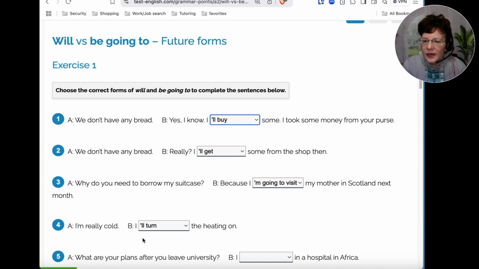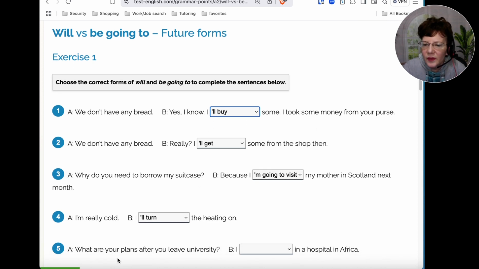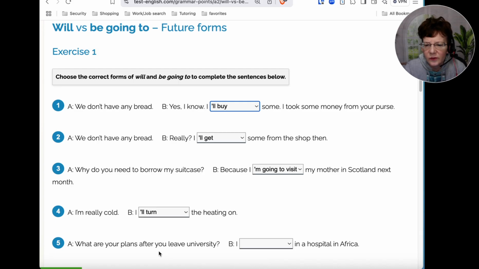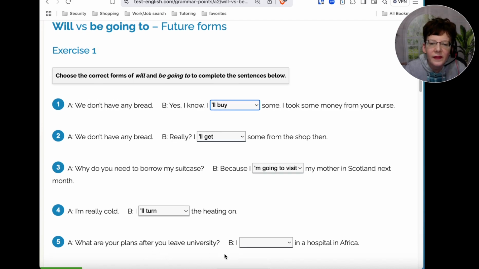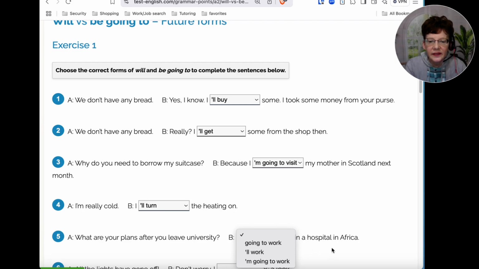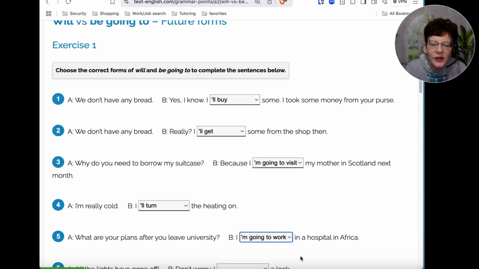So anyway, now number five. What are your plans after you leave university? Okay, since we're asking about a plan, so we have I going to work, I'll work, or I'm going to work in a hospital in Africa. Okay, so if we chose am going to work, that would be the correct choice.